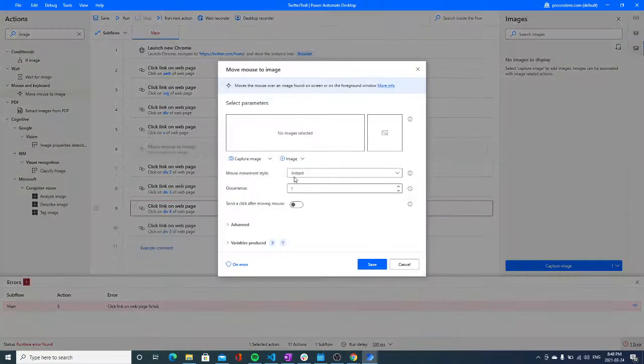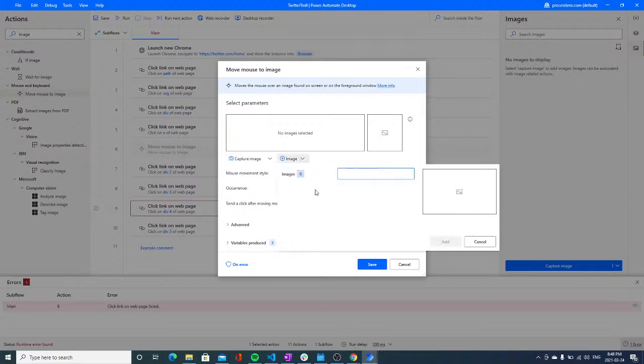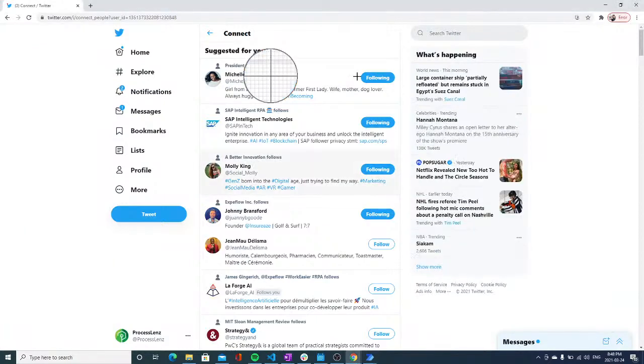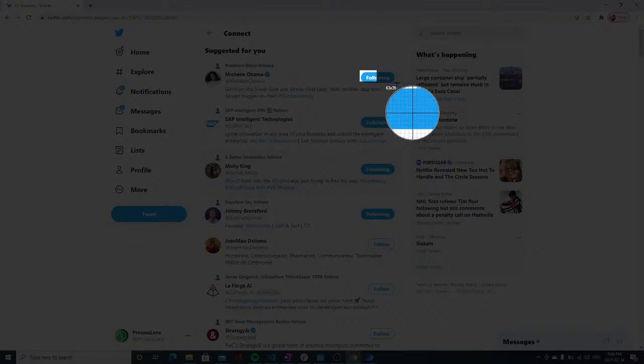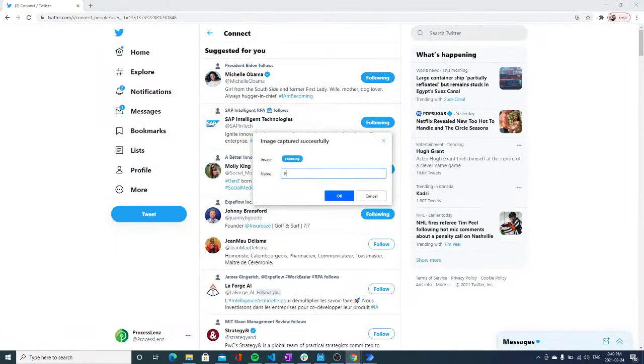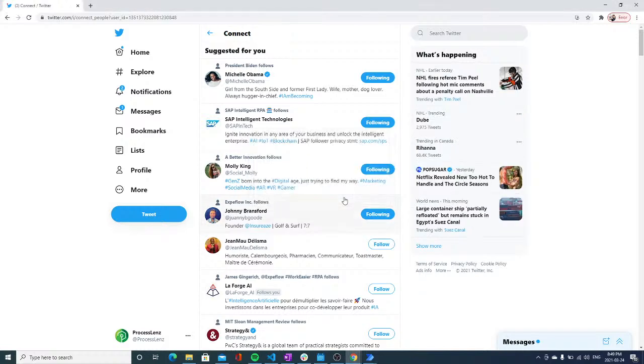So this is the pane. It's a configuration pane just like all of the others from Microsoft Power Automate. It asks us to capture an image or add an image from our gallery. Now we don't have any images in our gallery, so let's just capture an image. Let's capture the follow image. Let's not get any other text. I think that looks good, and let's give it a meaningful name, otherwise things are going to get messy pretty quick.